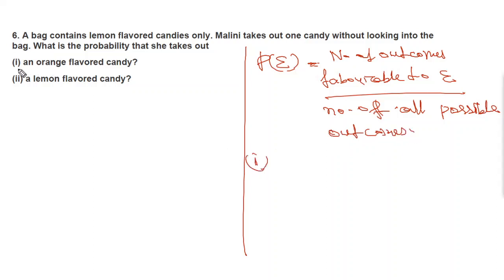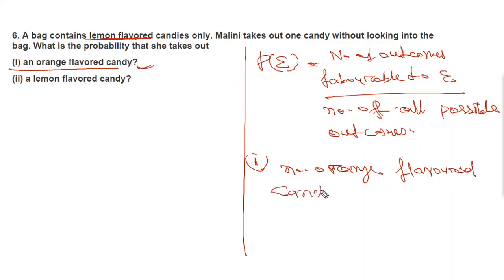Here you can see we have to find an orange flavor candy, but you know that the bag contains lemon flavor candy only. How many orange flavor candies are there? You can write number of orange flavored candy equal to 0. Okay?